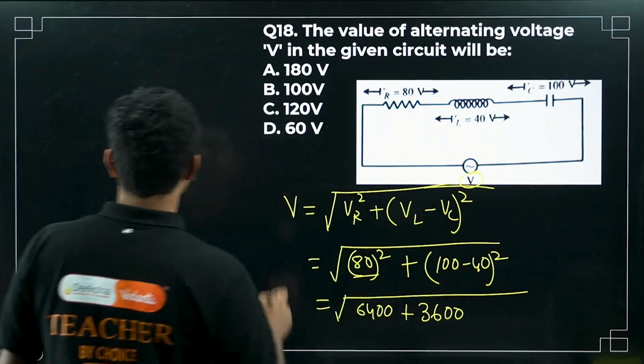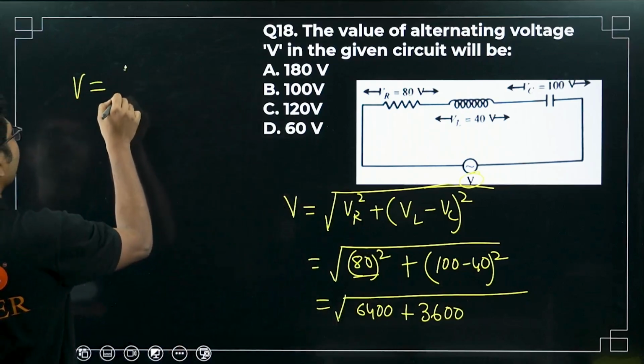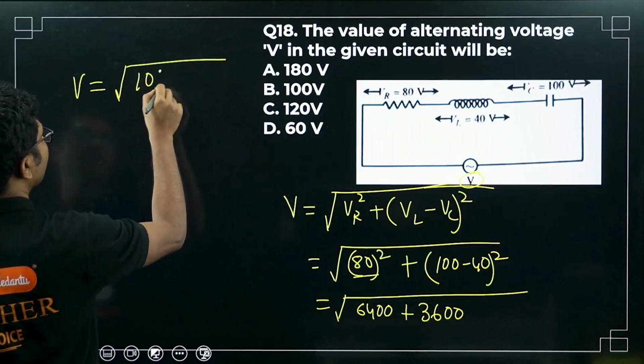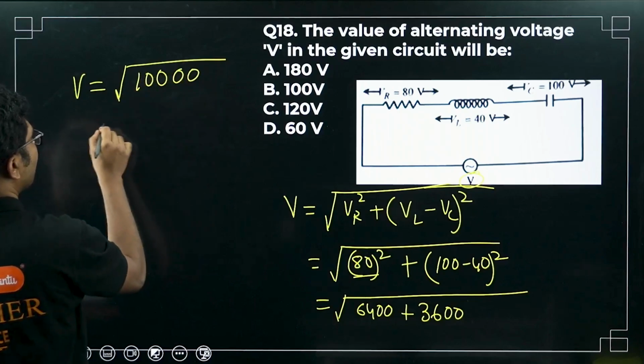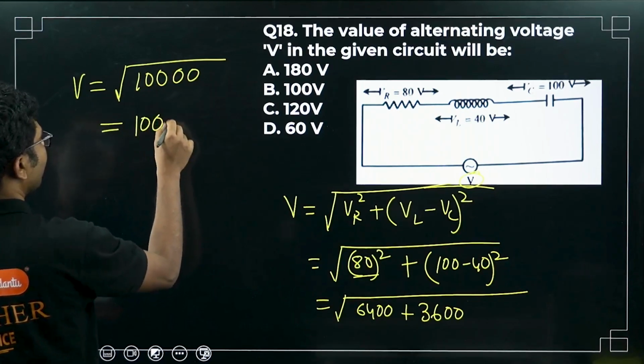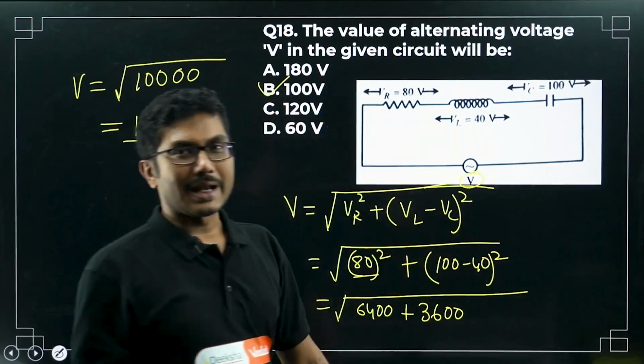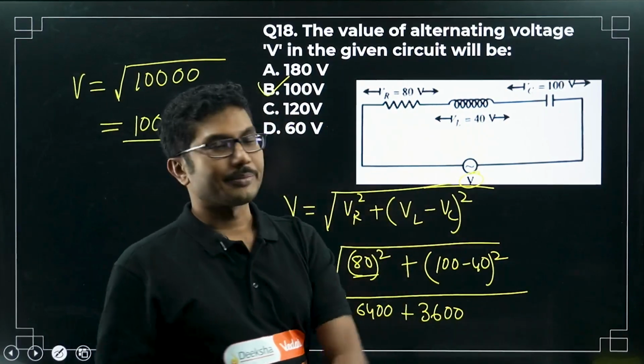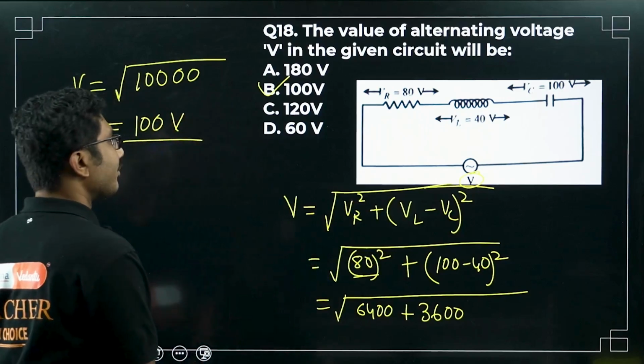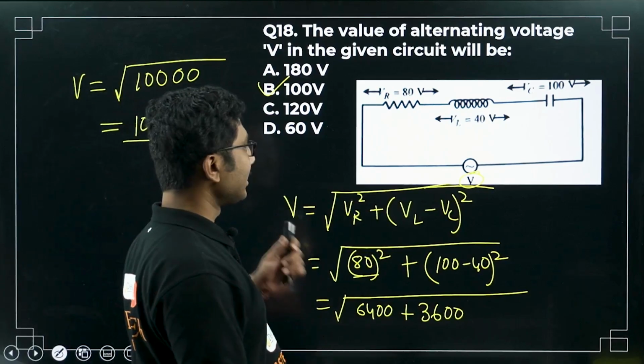If you add them, you will get V equal to the square root of 10000. So it will be 100 volt. Okay, so 100 volt is the answer. Do not blindly just add them up or subtract them. So be careful to answer this question.